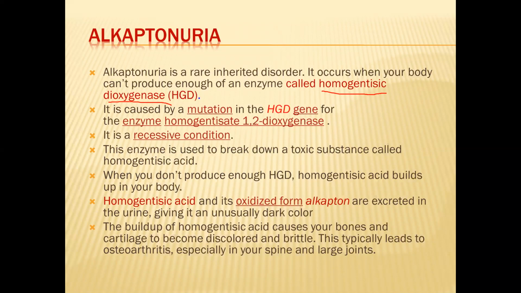And this homogentisate dioxygenase is produced by the gene called HGD gene. This HGD gene is responsible for the production of homogentisate dioxygenase. But when this gene gets mutated, or if the gene is absent, or if the gene becomes recessive, then this enzyme is not produced. What is the function of this enzyme?